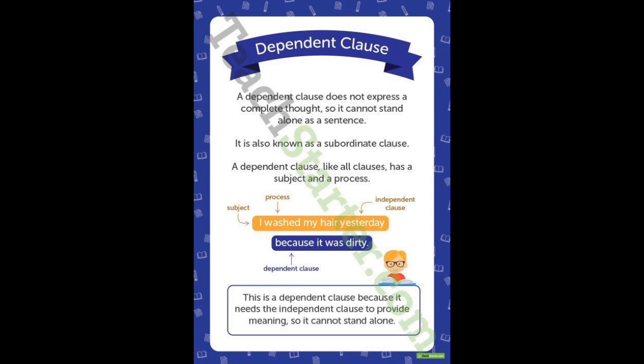Example, I washed my hair yesterday because it was dirty. In this sentence, I is a subject, washed is a verb. I washed my hair yesterday is an independent clause, because it was dirty is a dependent clause. This is a dependent clause because it needs the independent clause to provide meaning, so it cannot stand alone.